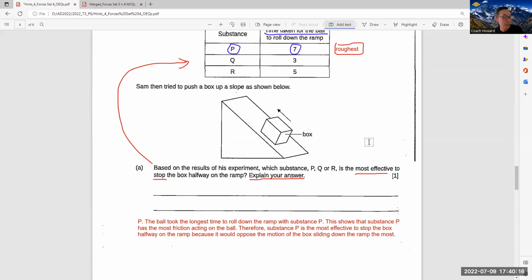Therefore, substance P is the most effective to stop the box halfway on the ramp because it would oppose, means go against, the motion of the box sliding down the ramp most.